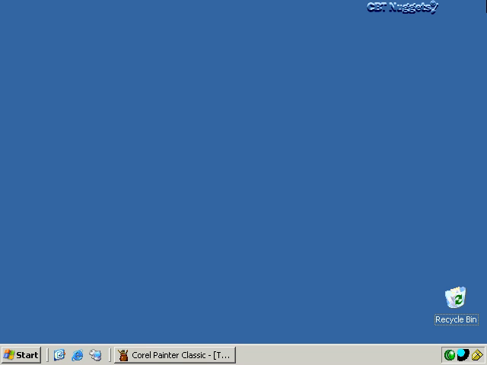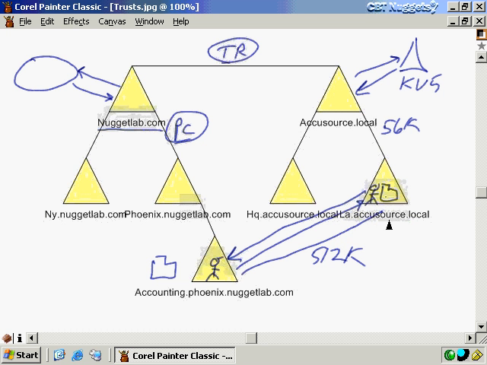Now, before we go about creating trust relationships, let me also point out that you don't need to worry about administrators from other domains surreptitiously gaining access to resources in your domain. For example, maybe this la.accusource.local domain here is very protective of their resources.